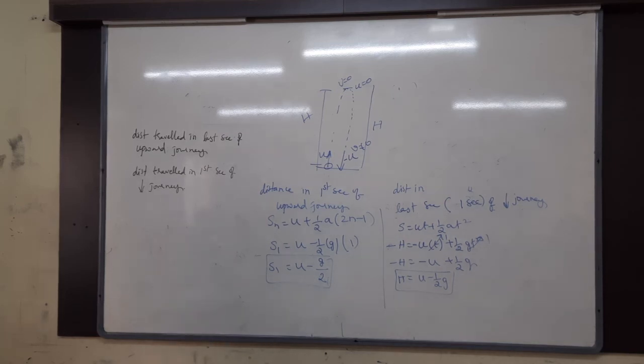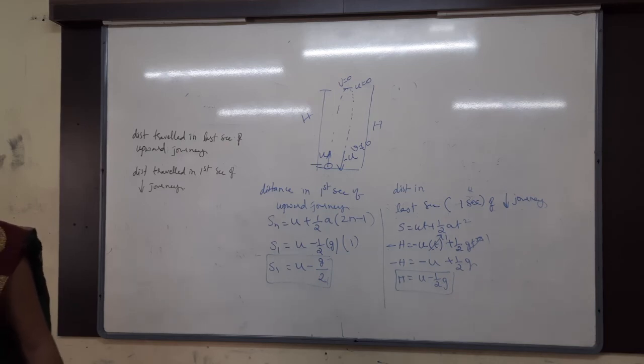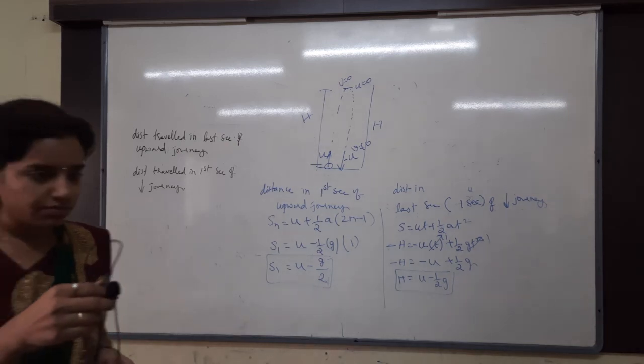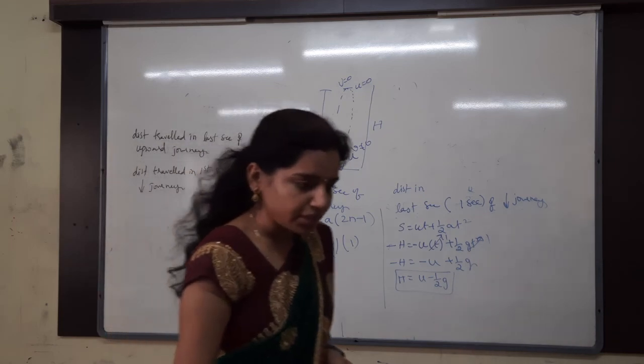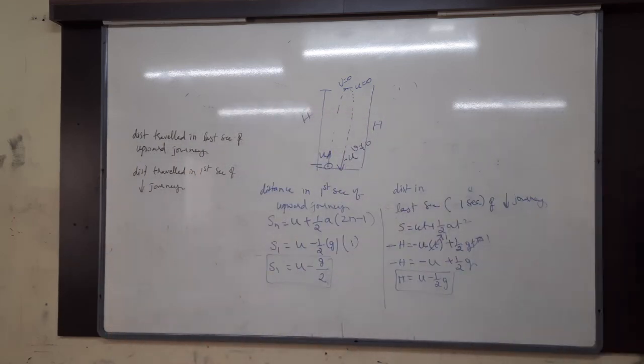Let me repeat the question. A body is thrown vertically upwards with a velocity of 100 meters per second, and another one is thrown 4 seconds after the first one. How long after will they meet? Yes, same speed. With the same speed we are throwing 4 seconds later. First of all, the logic is when they are meeting, what happens? Further distance will be there, that you have to take. You have to consider that. Think what happens in reality.